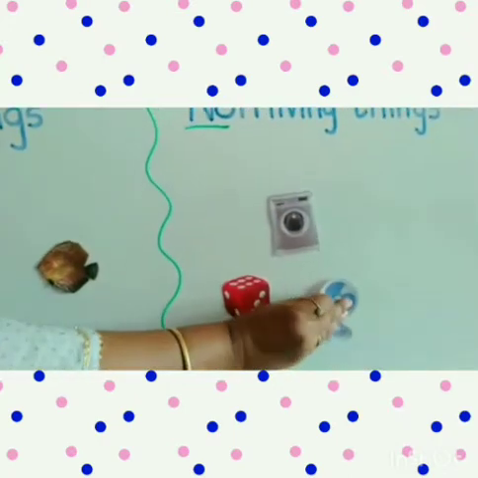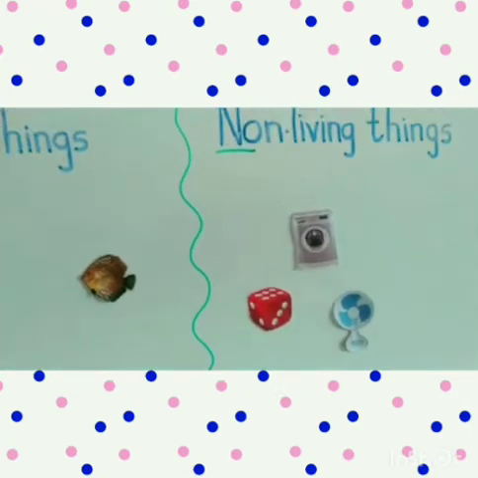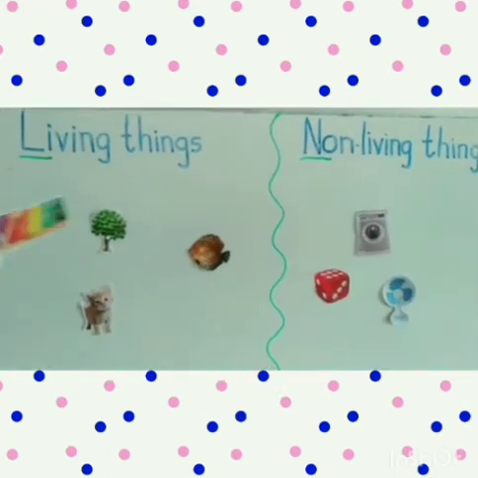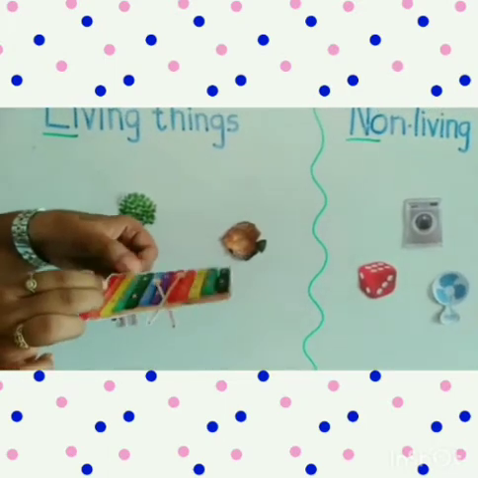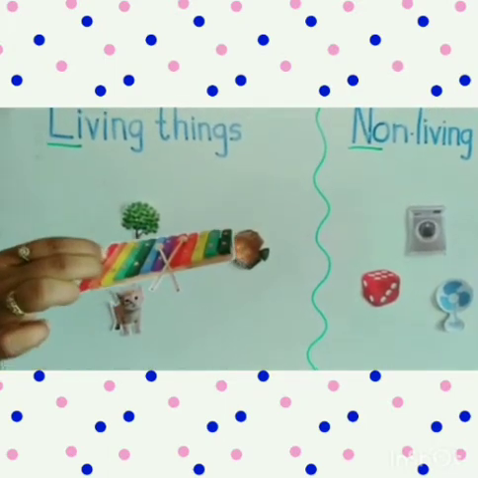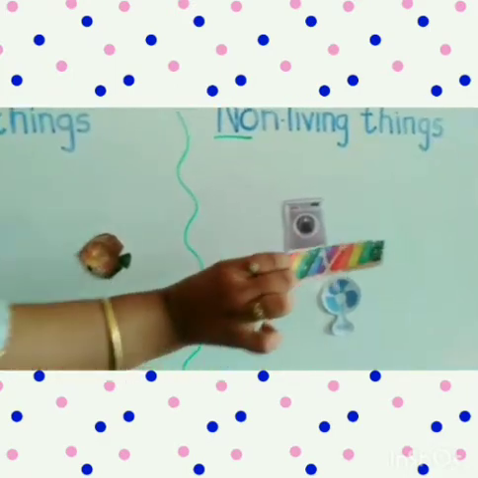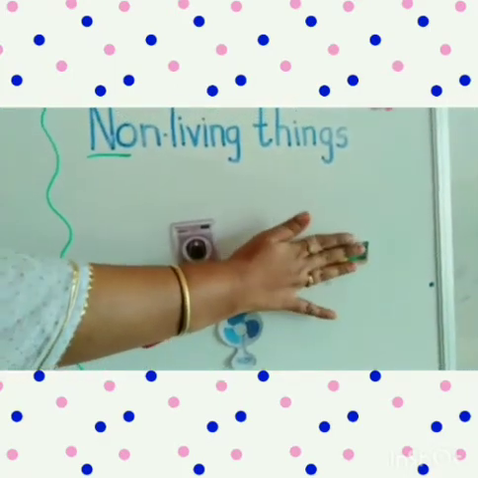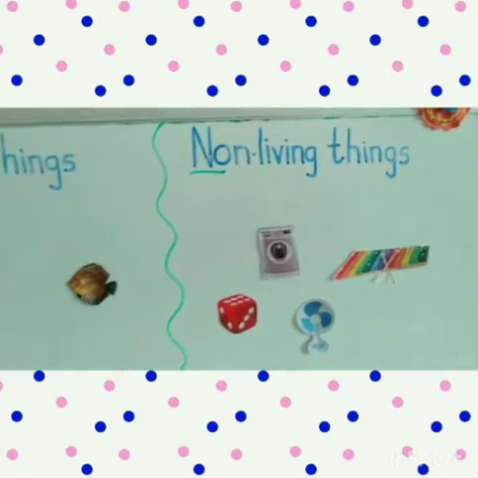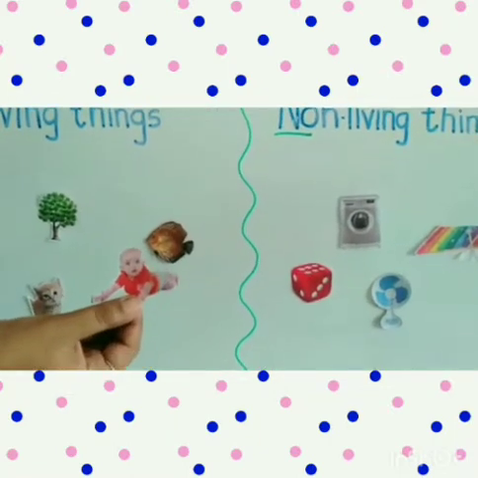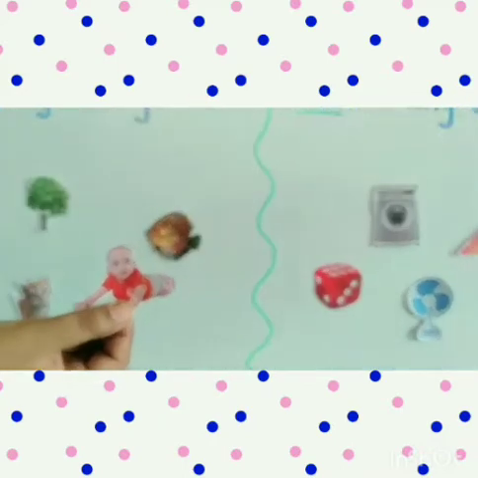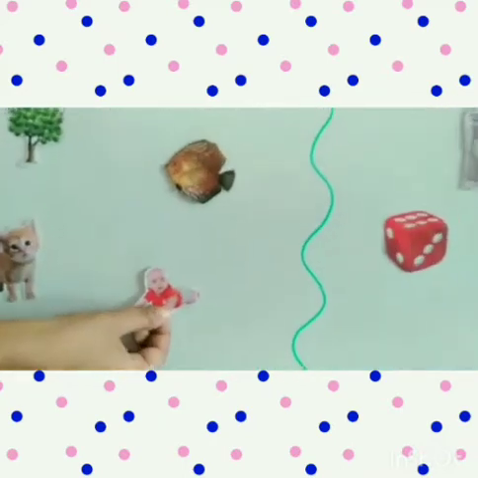Oh yes, this is non-living thing. And now, what is this colorful? Yes, xylophone. Is this living thing? No, non-living thing? Yes, so we will put it here. Non-living thing. And now, who is this? Little baby. So where we will stick? Yes, this is living thing.